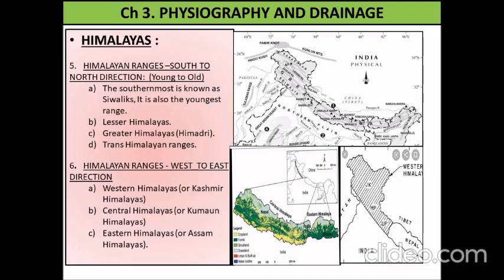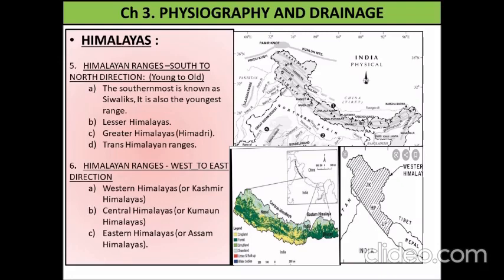After that, immediately the greater Himalayas are shown. So between the greater Himalayas and Shivalik, there is another range that is called the lesser Himalayas. So first, southernmost, that is the Shivalik, then the lesser Himalayas, third the greater Himalayas. At the topmost, the ranges which are the old ones are called the Trans Himalaya ranges. Now this is what we have studied from south to north.